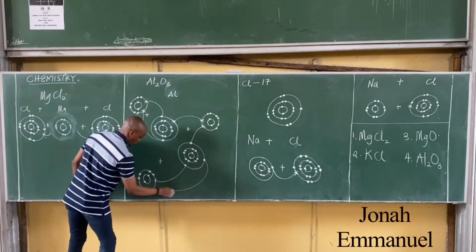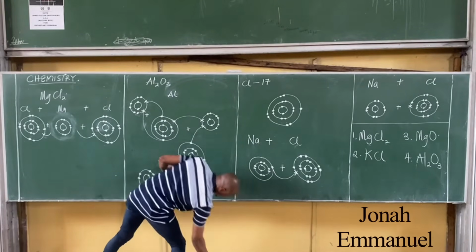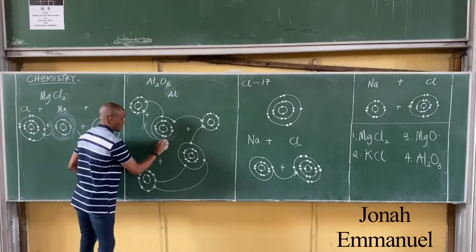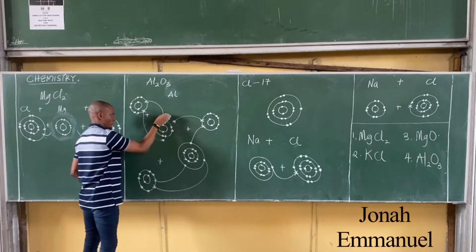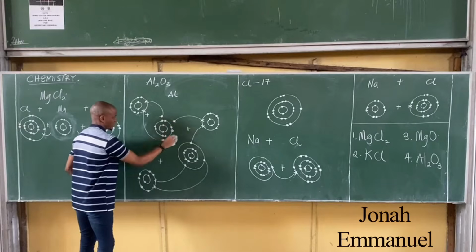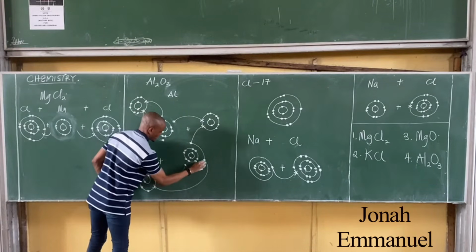This one now moves here, 2 here. Obviously, having transferred, this shell goes up. This shell goes up. These electrons have been moved. This shell also goes up because electrons have been transferred.